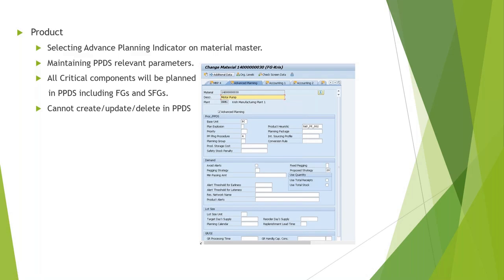Okay, and another thing you are saying about heuristic, we are having the lot size heuristic, right? If you are maintaining the lot size heuristic in the advanced planning, and if we maintain in the MRP 1 view the exact lot size or fixed lot size, system will consider only the data maintained in the advanced planning and it will not consider the MRP 1 data. Is it true?